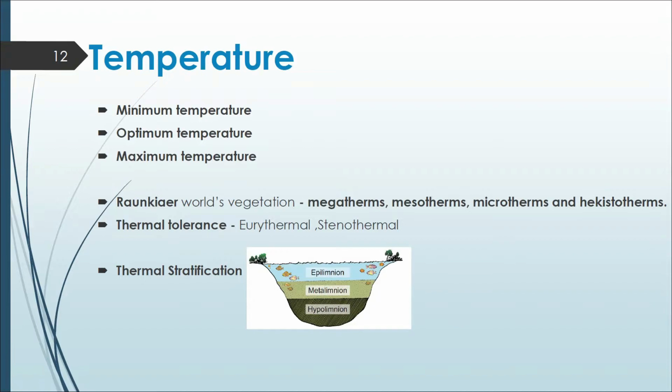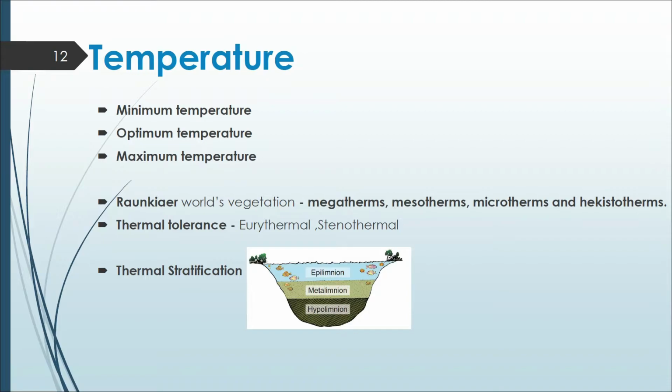Stenothermal organisms will tolerate only a small range of temperature variation. Example, mango and palm, which are terrestrial angiosperms. These mango plants cannot grow in temperate region countries like Canada and Germany. There are also thermal springs and deep sea hydrothermal vents. They gush out hot water. Here the average temperature exceeds 100 degrees Celsius.